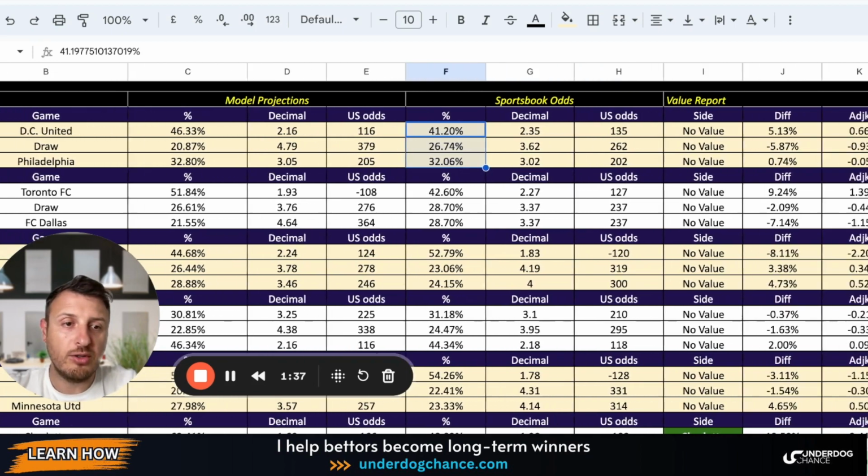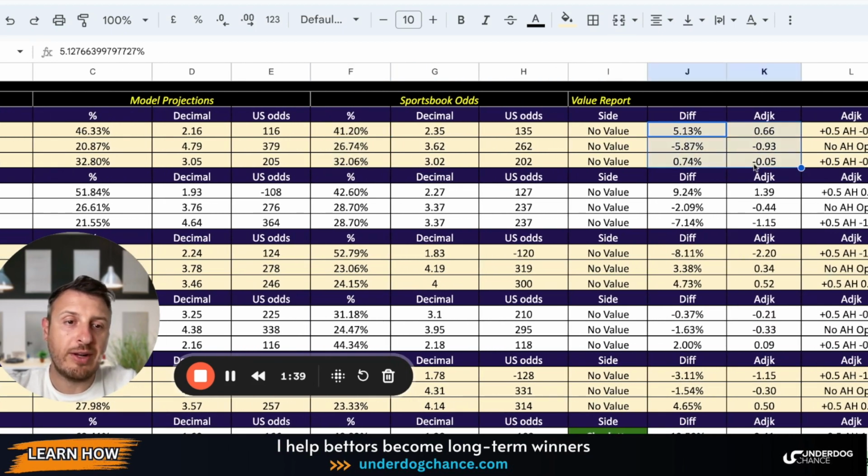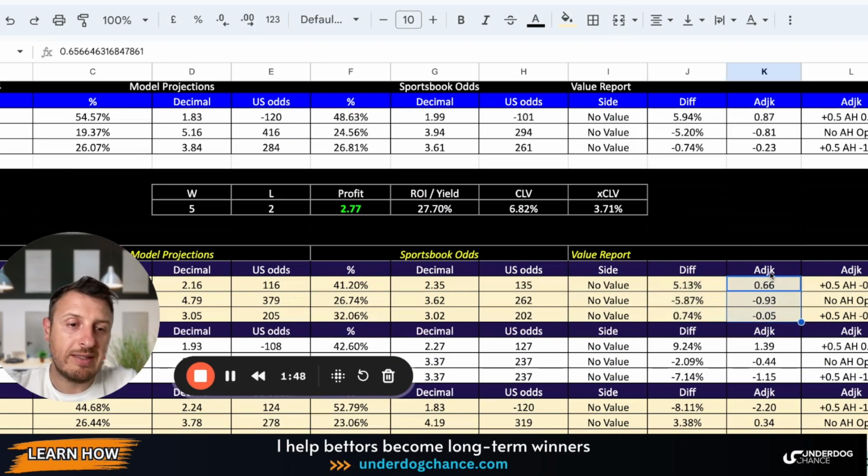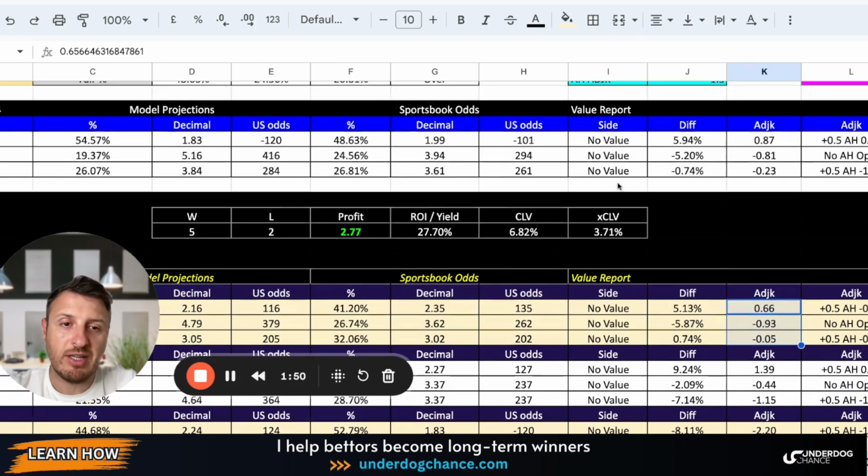And on the right side, I look for the difference, and with my adjusted Kelly criterion formula, I calculate the value. I have my own criteria, so I use this criteria, adjusted Kelly criterion.